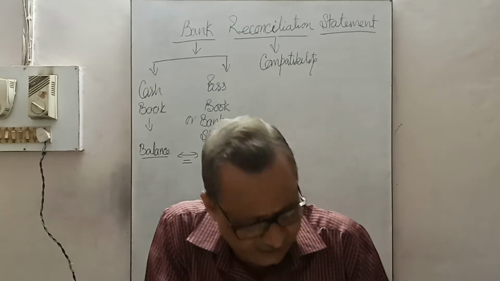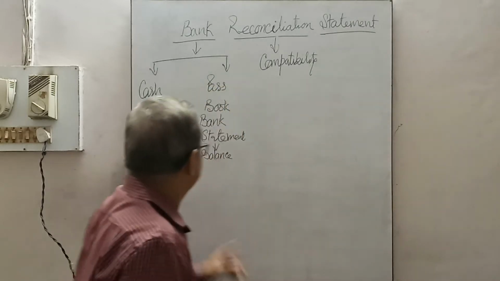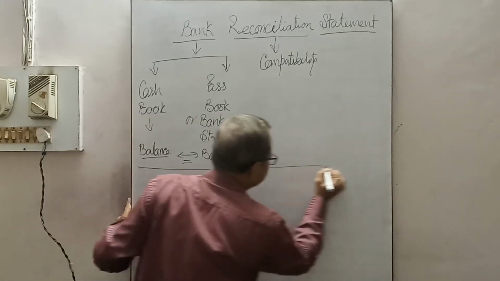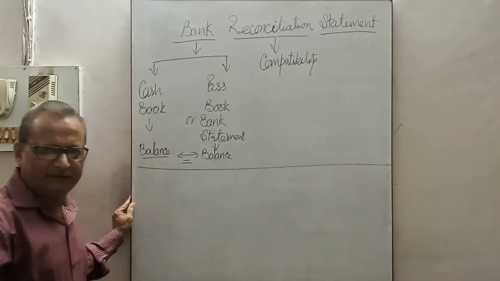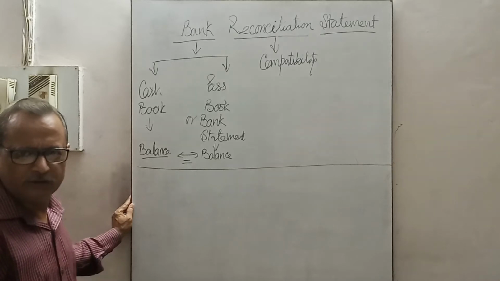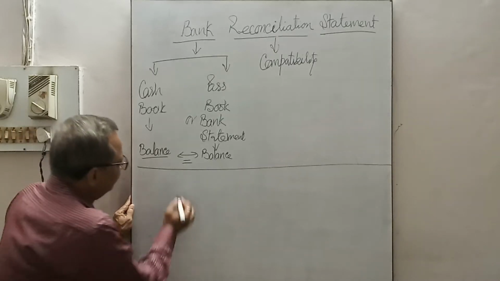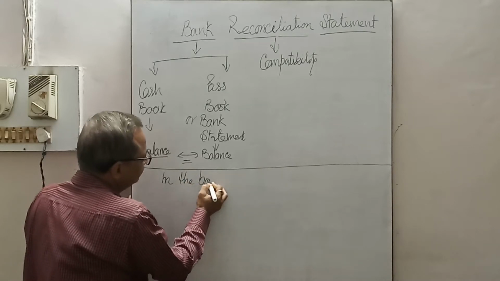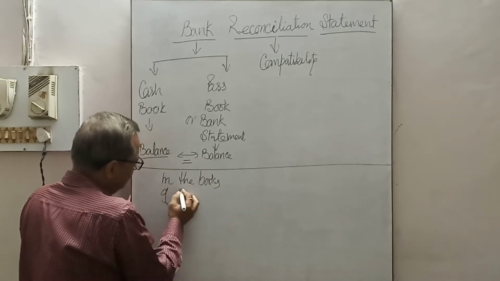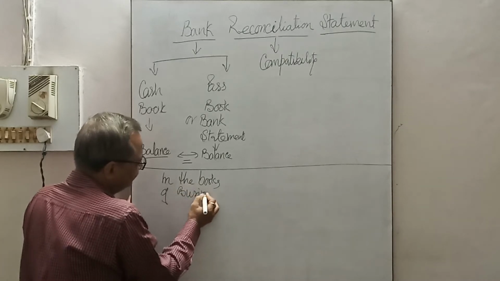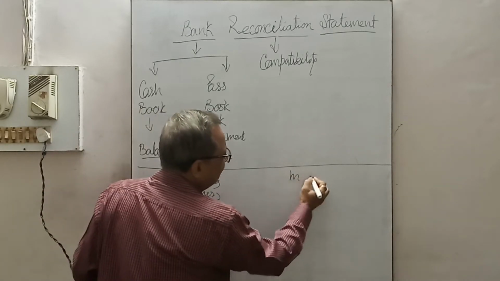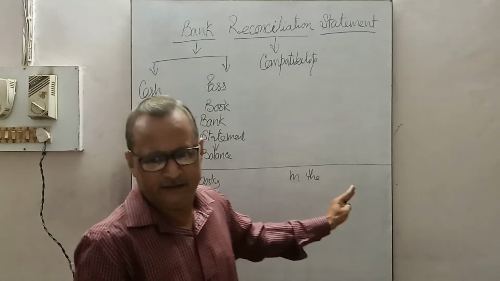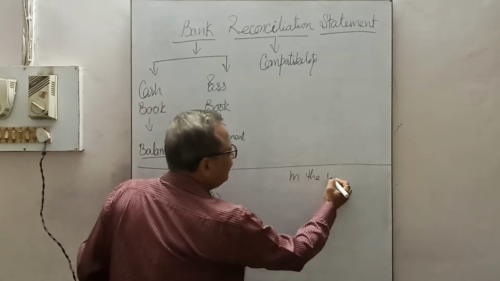Now, see here, where cash book and passbook. The businessman opens the bank account. Then, in the books of business, and in the books of bank, bank is also a separate entity.